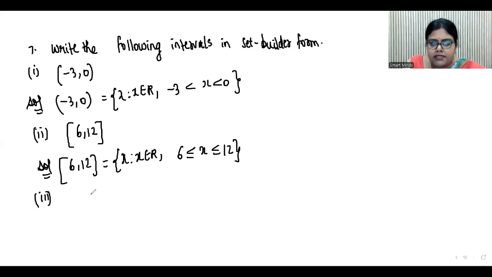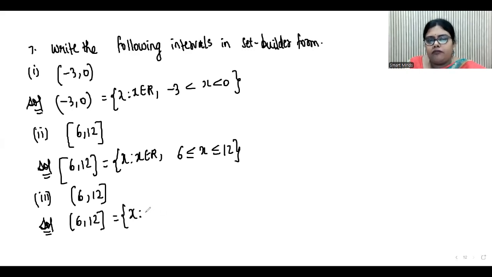Now the third bit is open interval 6, closed interval 12. What does this mean? Open at 6 and closed at 12. So it means that 6 is not included but 12 is included. So how do we write it in set builder form? x such that x belongs to R, 6 less than x less than or equal to 12.